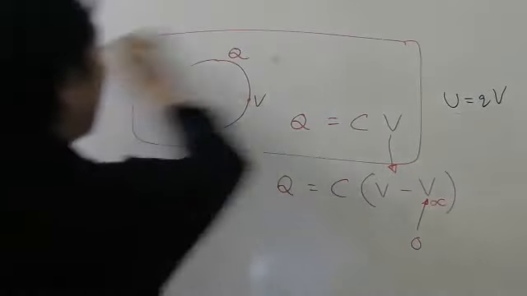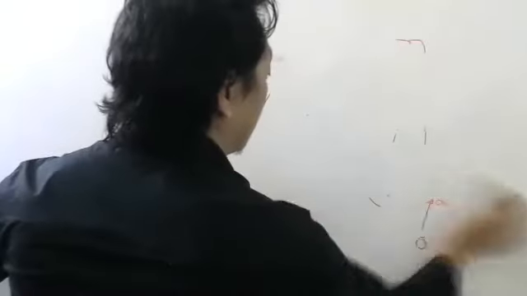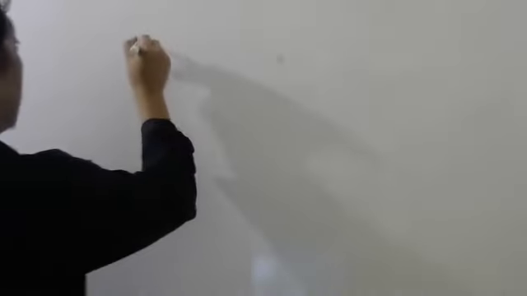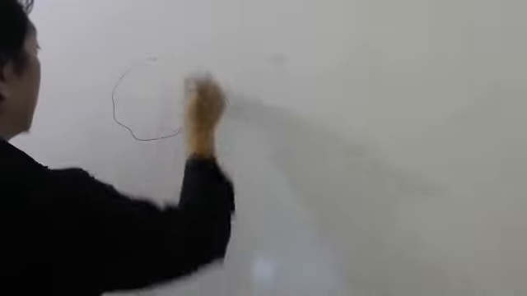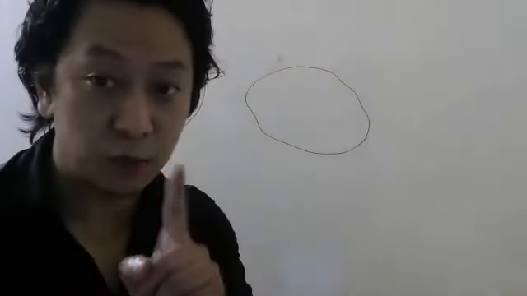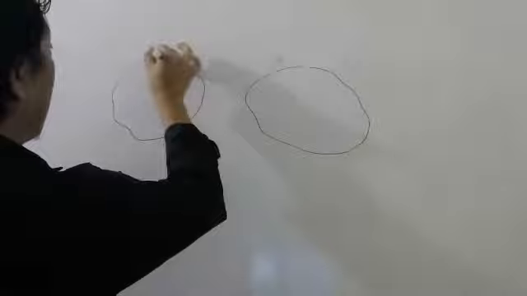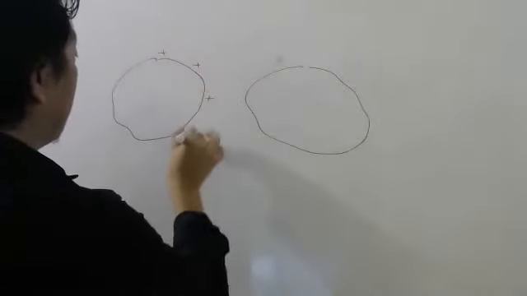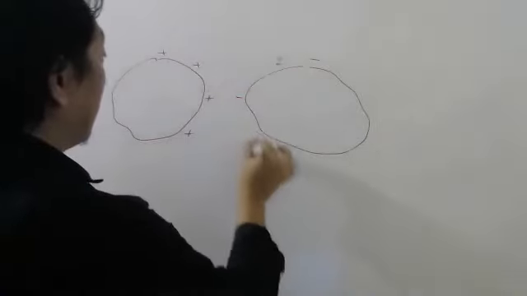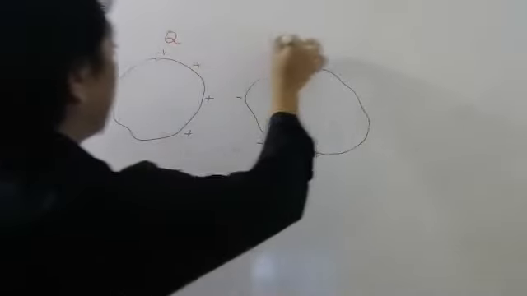Now, suppose you have two conductors. This last part is very important. So now we will talk about two conductors. Usually capacitors are made using two conductors, not just one conductor. Suppose you have two conductors and I say here I am giving it plus charge, here I am giving it equal minus charge.